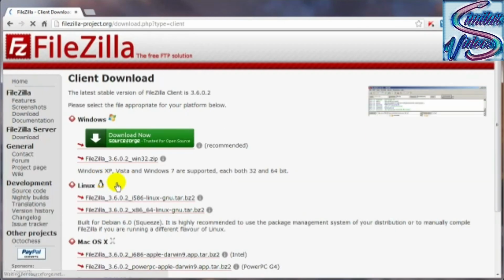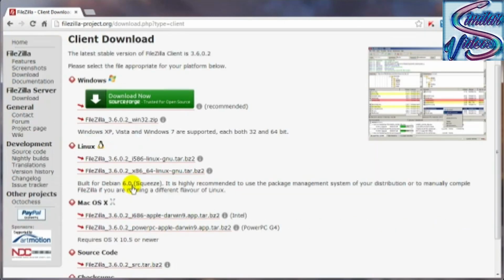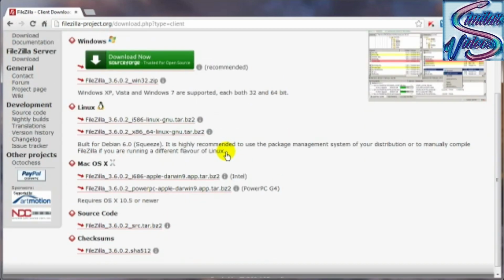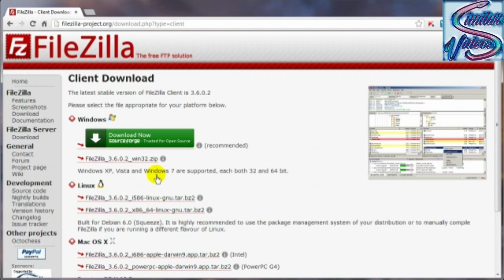As you saw there, it covers all platforms. Now we want to decide on which platform we have, and of course that's something that you'll have to answer for yourself. My operating system is Windows, and if something says recommended, that's the one you probably want to go with, more times than not anyway. Now if you're using a Macintosh operating system, then you've got these options to choose from here. Or Linux, don't want to leave you guys out of the picture, but I'm going to go with this guy here because that's the one that's recommended.